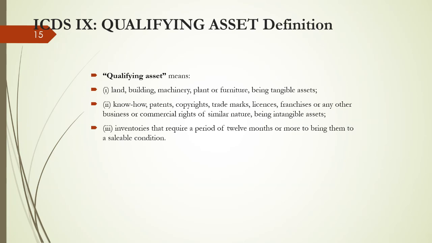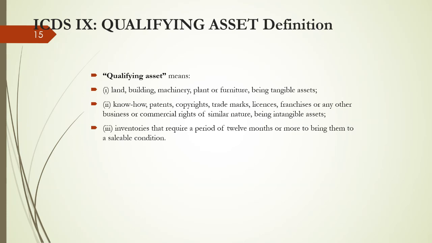Know-how, patent, copyright, trademark, license, franchisee, or any other business or commercial right of similar nature being intangible assets. So almost all intangible assets can also be a qualifying asset. Apart from those non-current assets, current assets in the form of inventories.